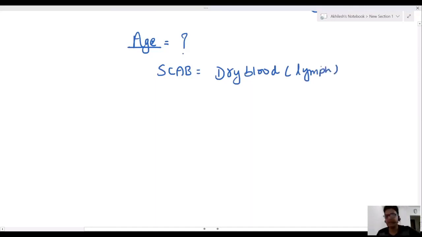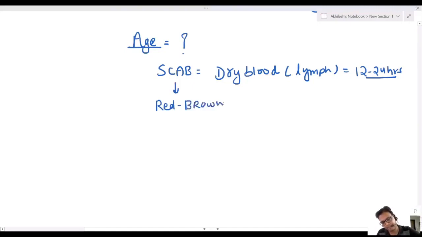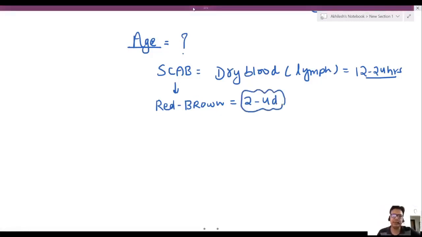And Dr. Saab, the scab of the abrasion forms in 12 to 24 hours. This scab becomes red brown or brown in 2 to 4 days.